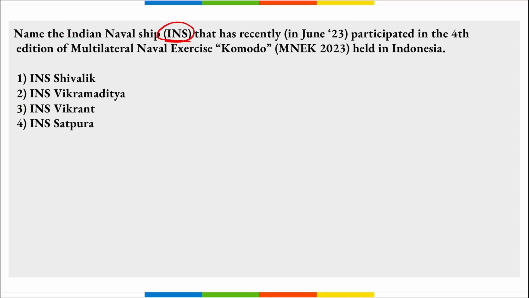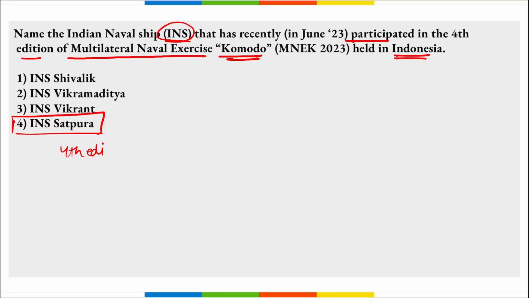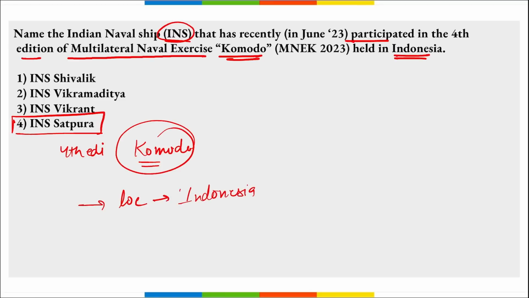Next, name the Indian naval ship that participated in the 4th edition of the multilateral naval exercise Komodo that was held in Indonesia. So it is INS Satpura. Correct, INS Satpura participated in the 4th edition of the multilateral naval exercise Komodo. This is the name of the exercise. Correct, this was held where? The location here is Indonesia. Correct, and it was from 4th to 8th of June that this exercise Komodo was held, right? It is a naval exercise, 4th edition, and Indian naval ship Satpura took part in this Komodo exercise.